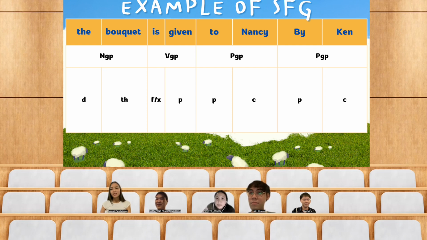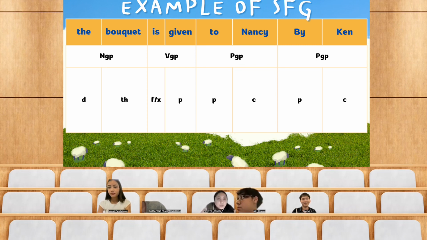Next, the clause, the bouquet is given to Nancy by Ken. Here it is divided into groups: a nominal group, a verbal group, and prepositional groups. The bouquet forms a nominal group, divided into 2 elements, the determiner and the thing, which is the noun. And next is given, which forms a verbal group, divided into 2 elements, the finite or auxiliary verbs, and the main verb, which here is given.